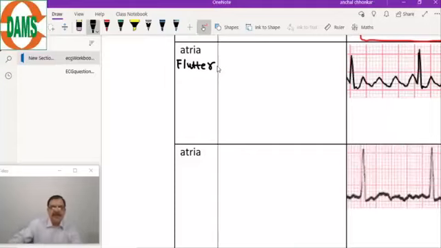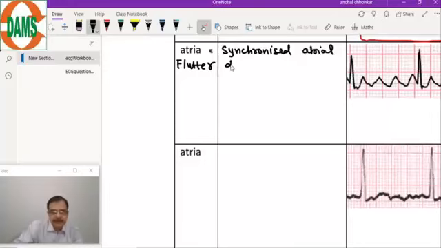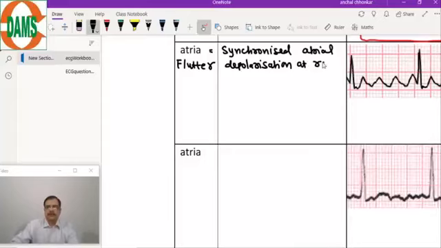So atrial flutter: the description is synchronized atrial depolarization at a rate of 250 to 350 per minute.